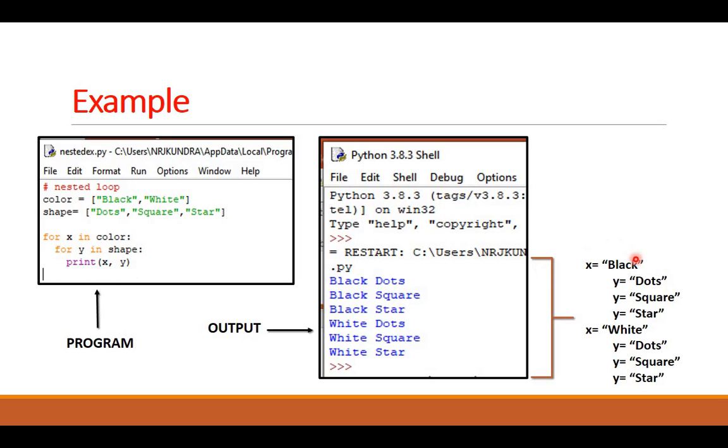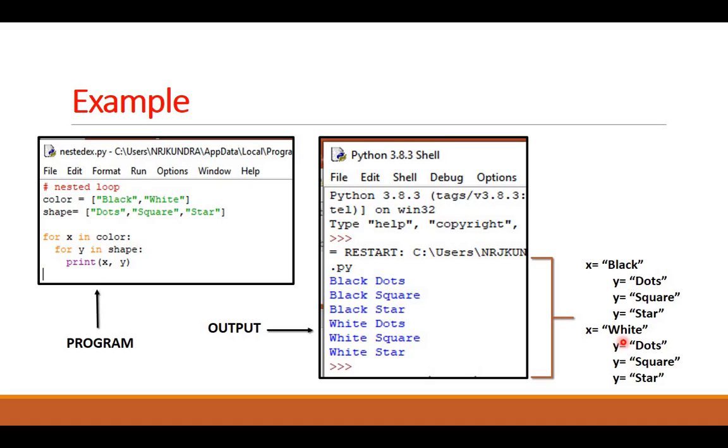So from here you can make out, first it will print black dots. Here it is. Then it will print black square. Here it is. Then it will print black star. Here it is. So what it is doing? For the outer loop, it is completing the inner loop. Then when the inner loop values are over, after star we don't have any value, it will come out of the inner loop. But the outer loop still has one more value, that is white.